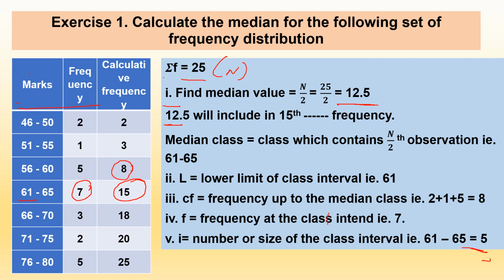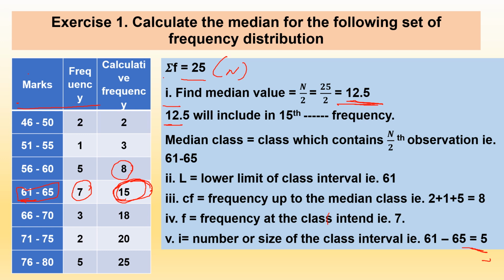I repeat: in this group data, n is the sum of frequency. Here the sum of frequency is 25. The first step is to find the median value, to find the median class interval. That is found by n by 2; 25 divided by 2 gives 12.5. The value 12.5 falls in the cumulative frequency of 15. Thus, the median class of the given distribution is 61 to 65.